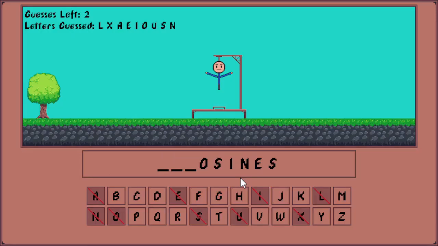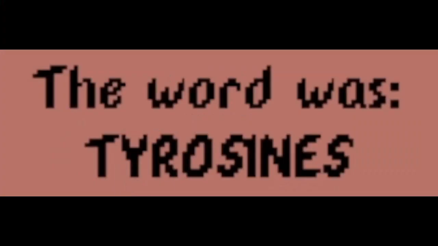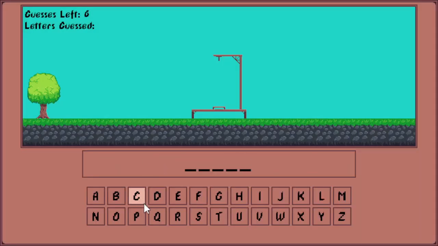It wouldn't be arc cosines, surely. And it can't be, there's no A. So how can I get a 3-consonant blend? Well, a really easy 3-consonant blend uses an H. And there isn't one, so let's guess a silent G. Oh, see, I should have just gone Y. How is anyone supposed to know these words? He's just making this up. Okay, this one's short. I should be able to get it.